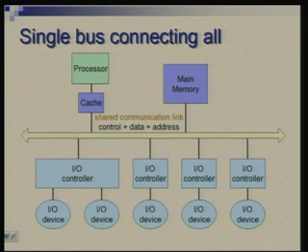It could be address, which would be used to select to whom we want to talk, the data which needs to flow in some direction, and control, which will tell what is going on the bus. So, it does the timing, it also indicates the nature of information which is flowing. So, the design of a bus is determined by how you organize these signals, what is the number of wires assigned to each, and in terms of time sequence how this information is carried.